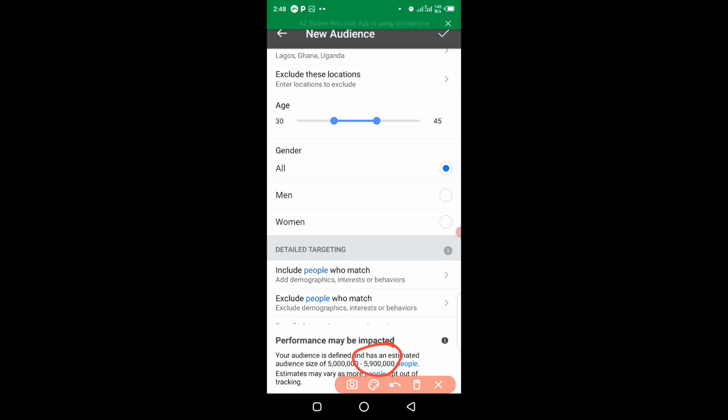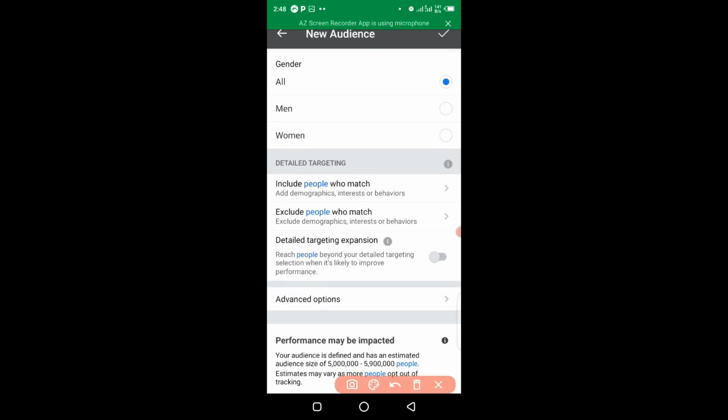Now, you have to determine the gender. Is your advert for all genders or meant for some gender? This is where you need to determine that. For me, I'm interested in all genders, so you have to select all. If your advert is only about men, you have to select men. If it is only about women, you have to select women. Each time you choose your gender, you are going to see the result in the number of people you are going to reach. So I leave it that way.